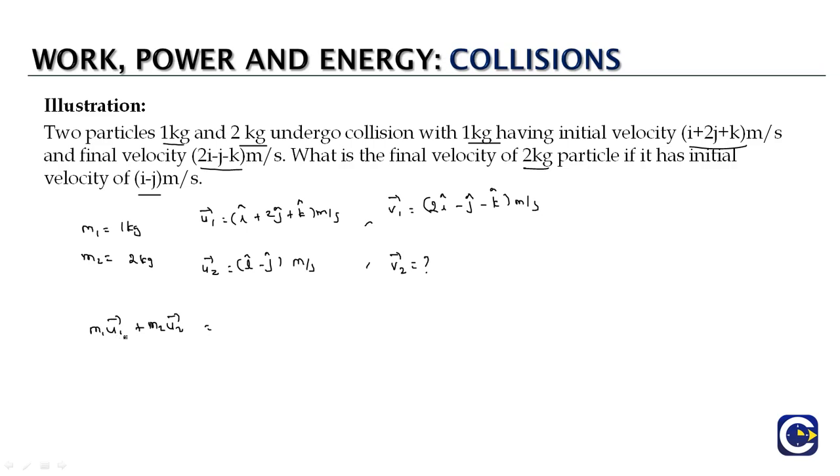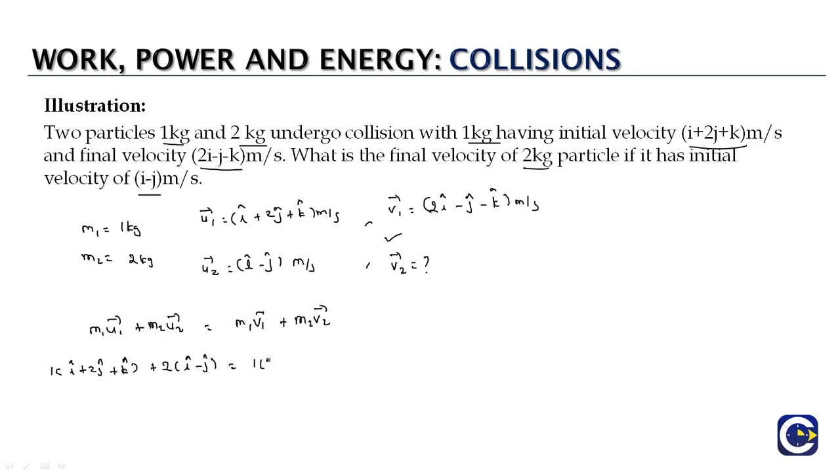Because momentum is a vector, we have to add these quantities the way we add vectors, equal to m1 v1 bar plus m2 v2 bar. Now m1 is 1 kg. Since all of them are already in SI units, we will omit the units, and we know the final value of v2 will come in meters per second. So m1 is 1 kg, so we'll keep just the values: 1 into u1 is i plus 2j plus k. m2 is 2 kg, so 2 into u2 is i minus j, equal to m1 v1 bar, which is